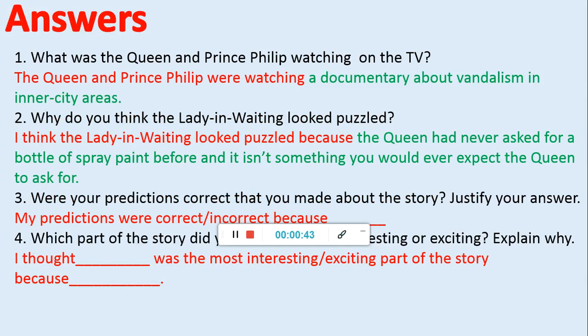Okay, so the Queen and Prince Philip were watching a documentary about vandalism in inner city areas. The lady in waiting looked puzzled because the Queen had never asked for a bottle of spray paint before, and it isn't something you would ever expect the Queen to ask for. And then obviously the predictions and your choice part of the story is completely up to you. I hope you've enjoyed reading the story, guys.